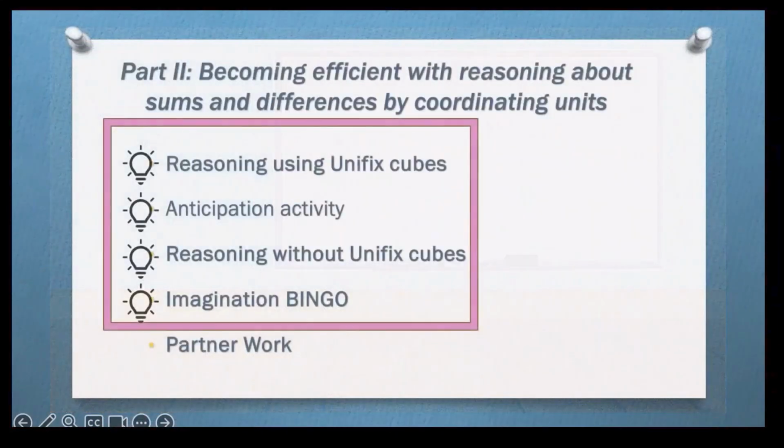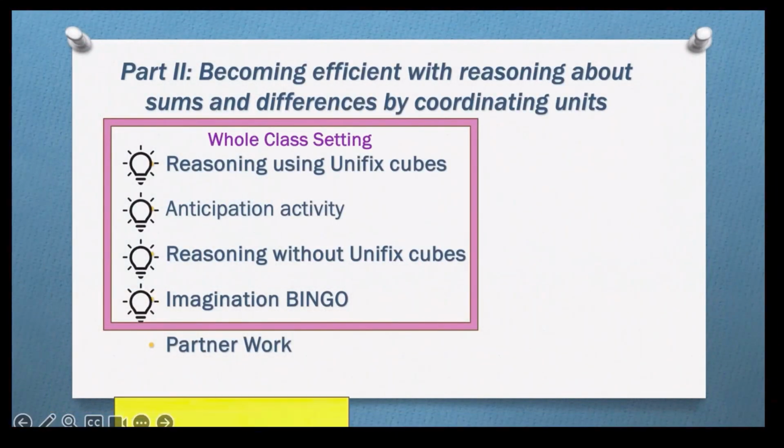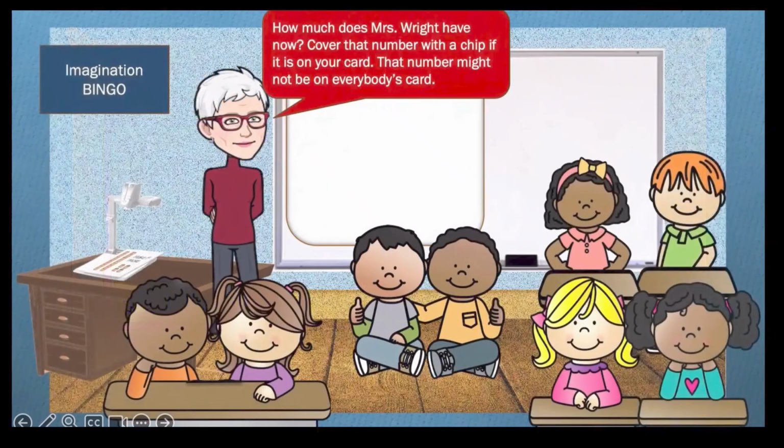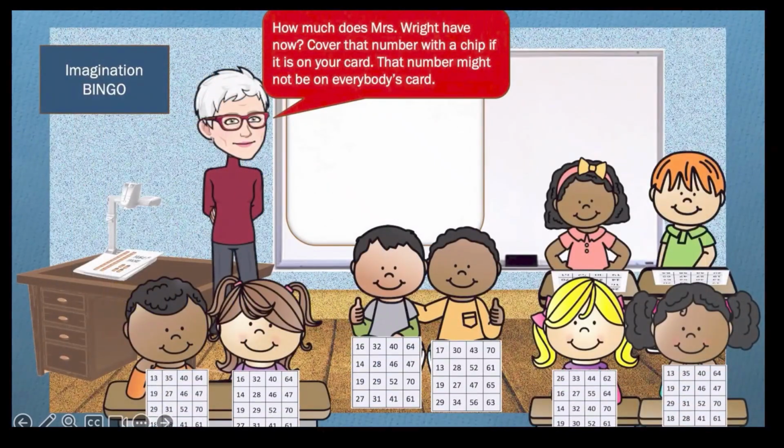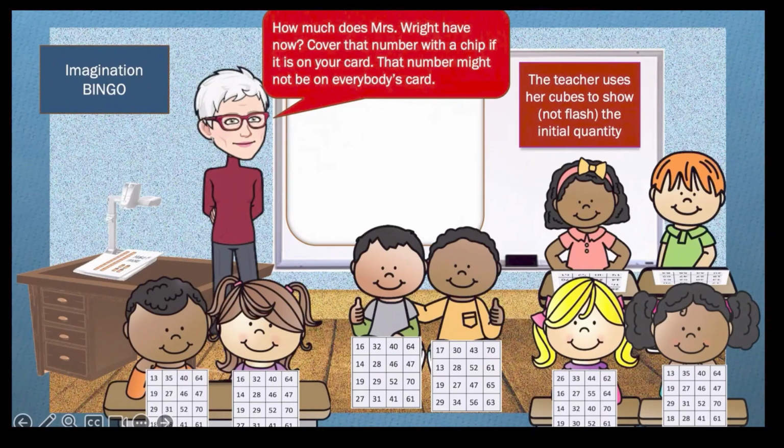The final activity in the progression of whole class activities is imagination bingo. In this activity, each child has a bingo card and a supply of chips. The teacher shows, not flashes, a visual image of a quantity of candies that represent the initial amount in a story and leaves that image visible as she tells the rest of the story, either how many more candies are made or how many are sold.